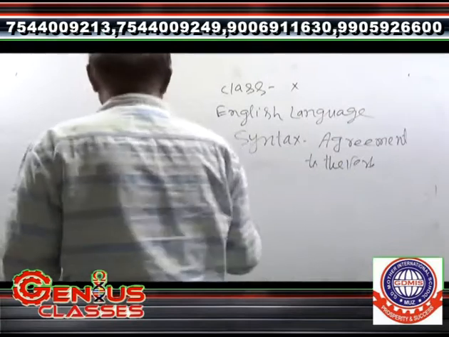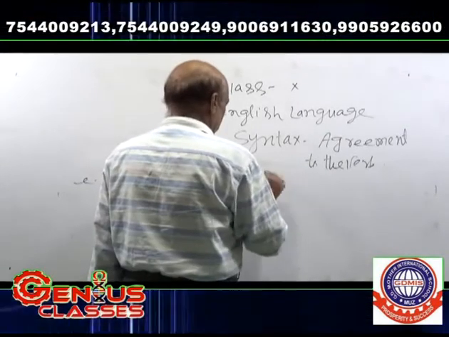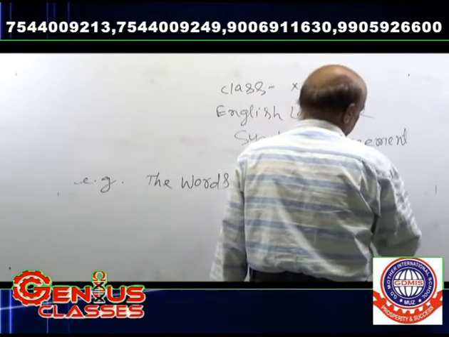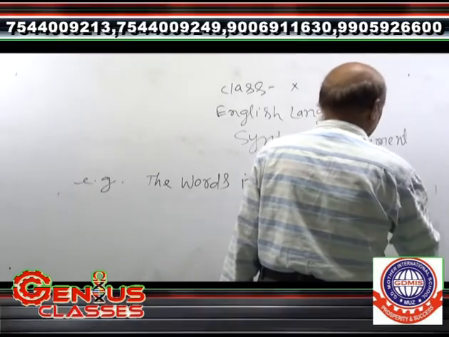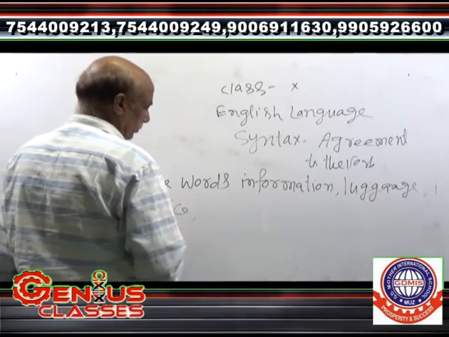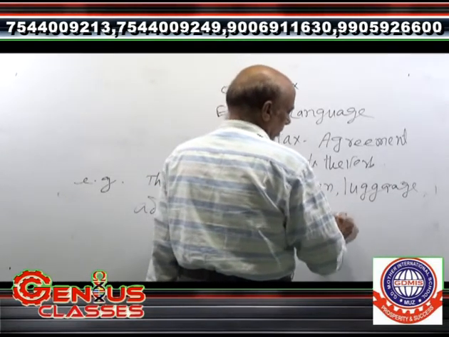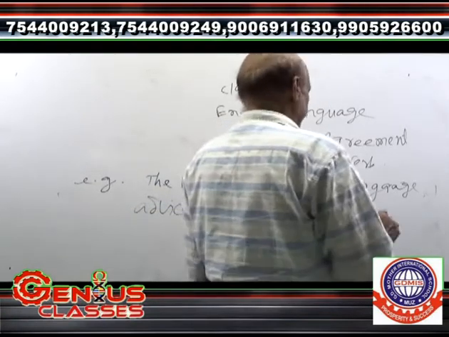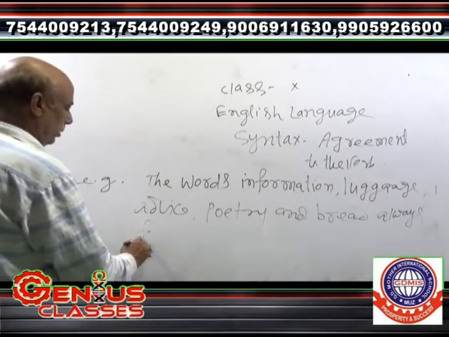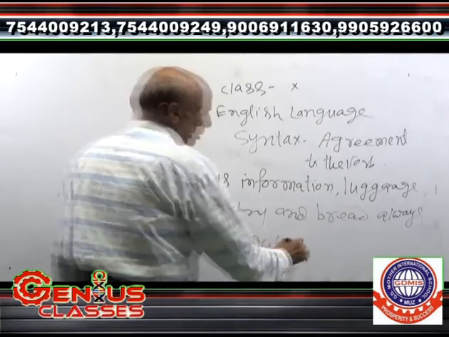The words information, luggage, advice, poetry, and brain always follow the singular form.